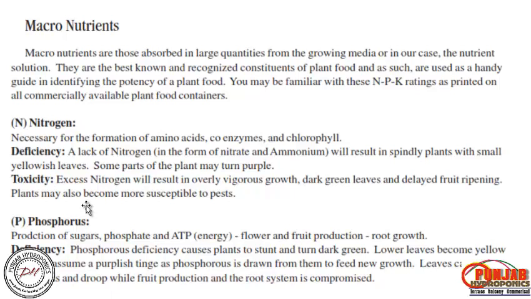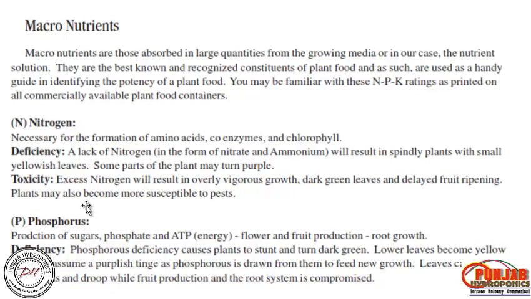So phosphorus, we know, is the source of energy. It is required in high quantity during flowering and fruit production and root growth, and its deficiency causes the plant to stunt and turn dark green.